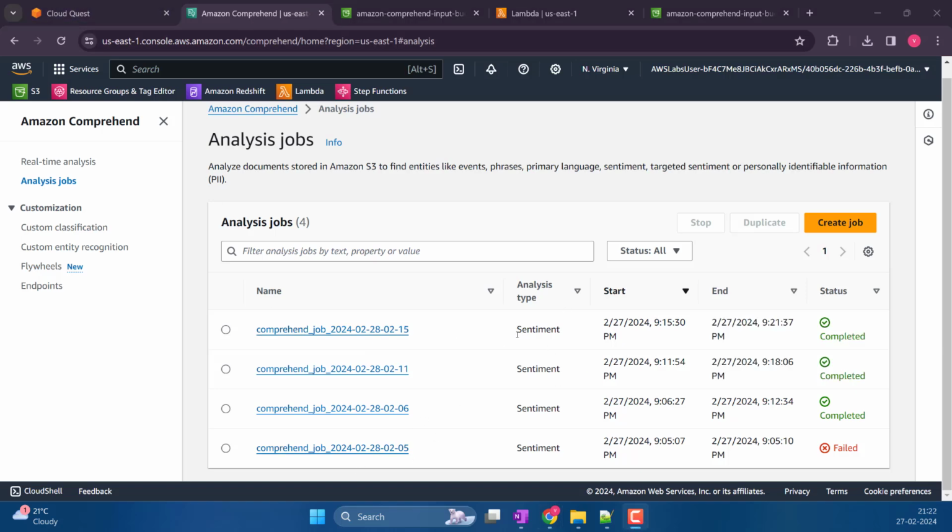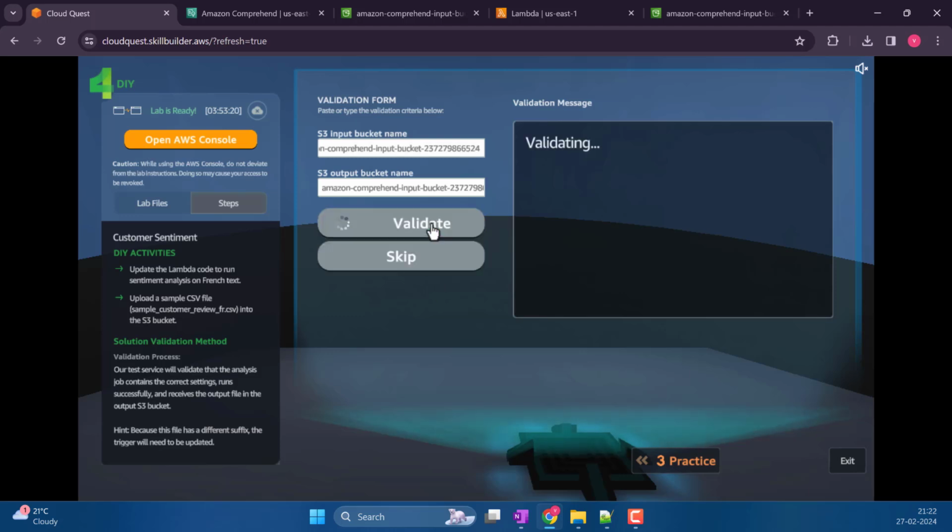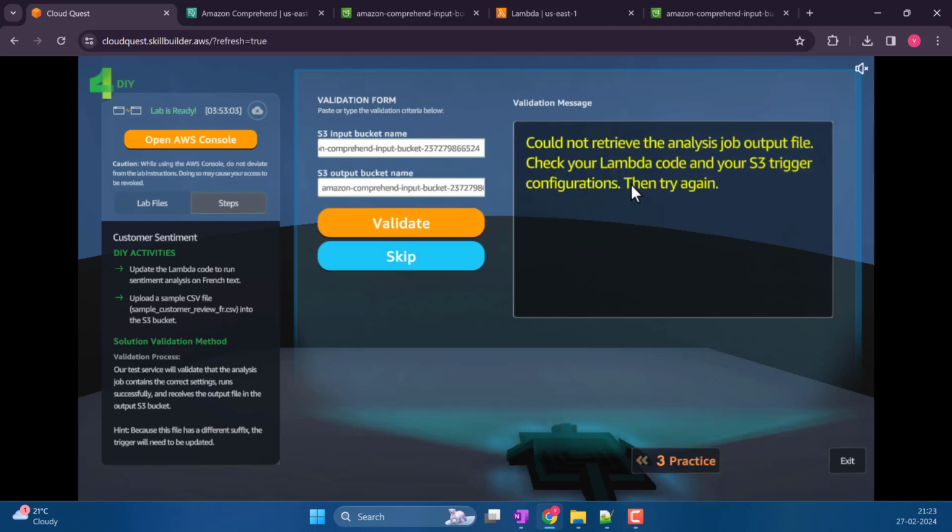All right, it is done. So let's go ahead and hit that validate. And the last three projects, the first time we hit that, it never succeeded. So let's hope this one does. Okay. Yep. Even this one, same error.